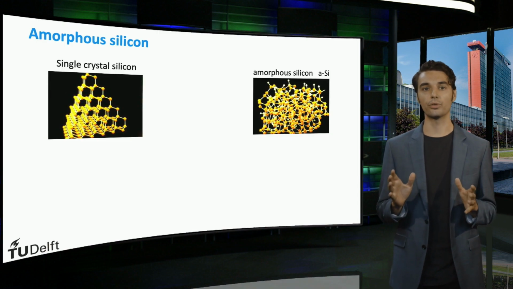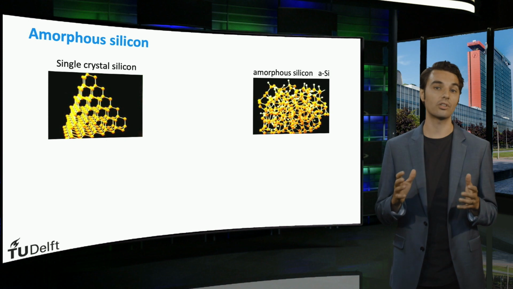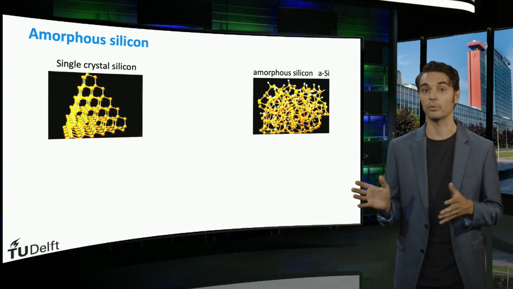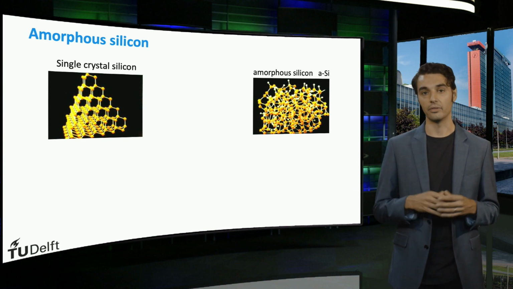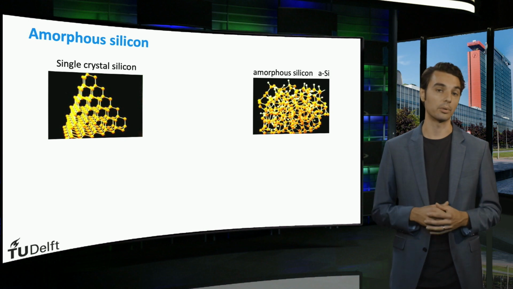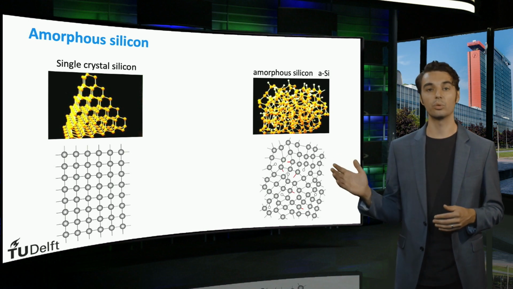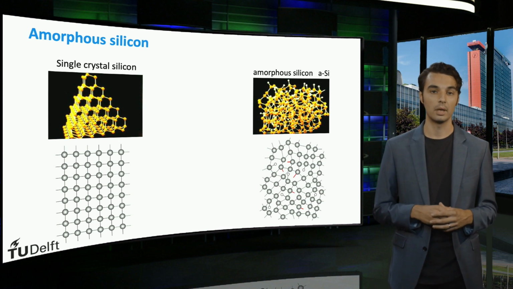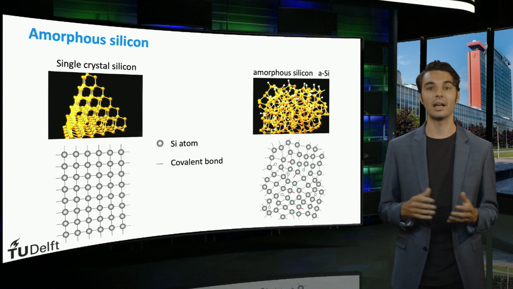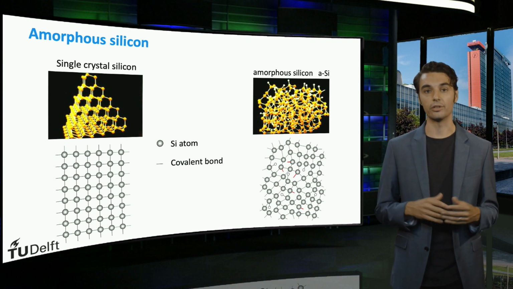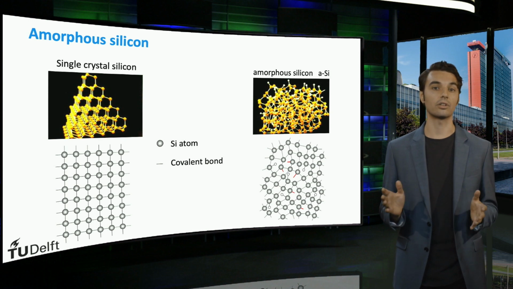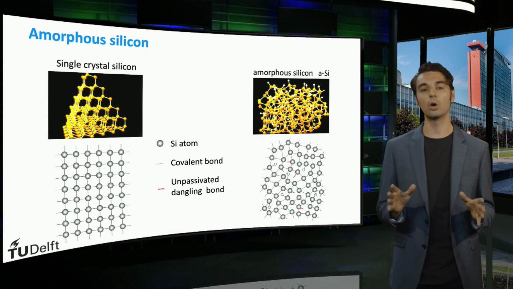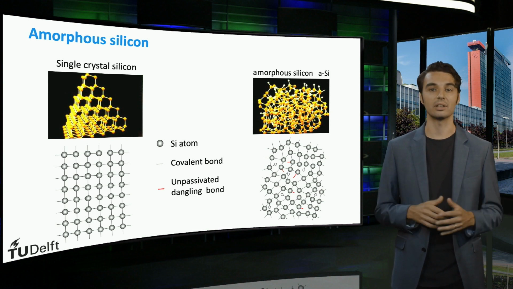Since crystalline silicon consists of a perfect crystalline lattice, with each silicon atom backbonded to 4 other silicon atoms, amorphous silicon is a continuous random network with no long-range order to be found. Therefore, not all silicon atoms have 4 silicon neighbors. If we look at these structures in 2 dimensions, we can discern the different types of imperfections that occur in the amorphous silicon lattice. The gray circles are the silicon atoms, and the lines connecting them are covalent bonds. Since silicon has 4 valence electrons, and the lattice is random, some valence bonds are not connected to other silicon atoms. These bonds are known as dangling bonds and are indicated by the red lines in the lattice.